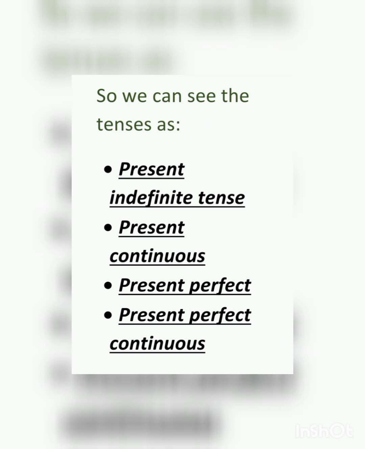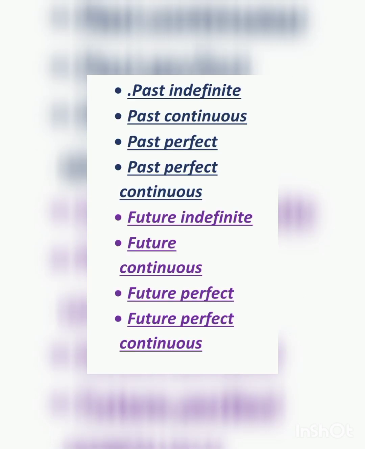Number 1, present indefinite tense. Number 2, present continuous tense. Number 3, present perfect. And number 4, present perfect continuous. These are the kinds of tenses. Number 5, past indefinite. Number 6, past continuous. Number 7, past perfect. And number 8, past perfect continuous.